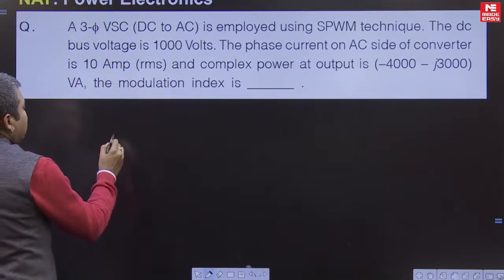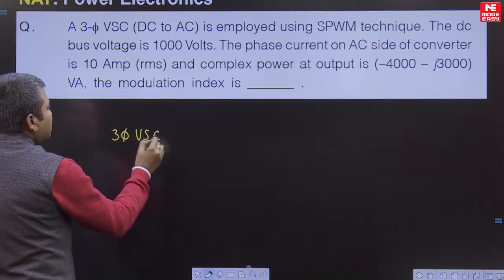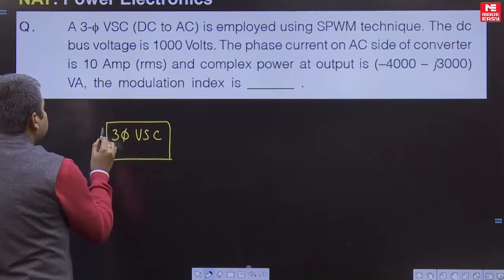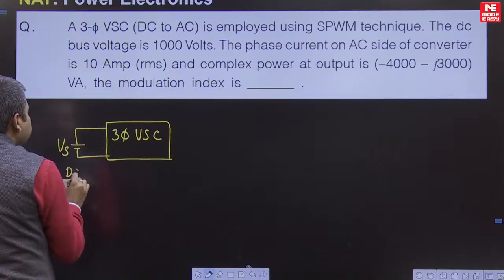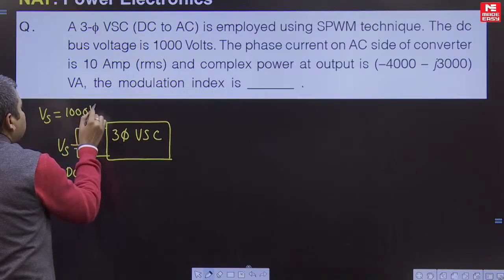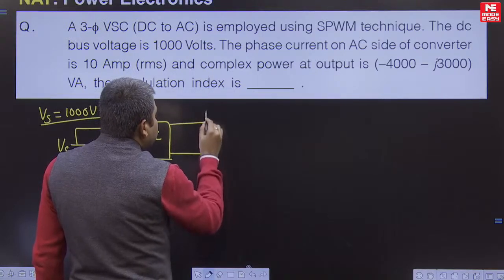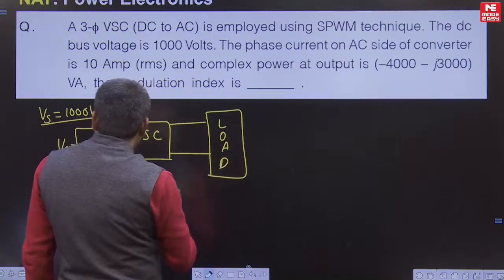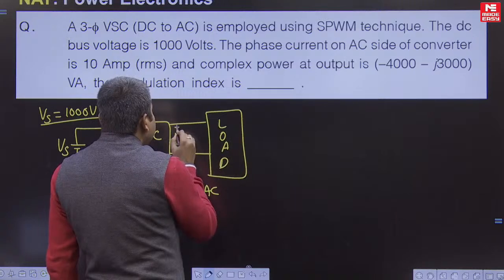So here is a 3-phase voltage source converter. This is the DC side, where the supply voltage is 1000 volts. And this is the load, this is the AC side, with V0 and I0.